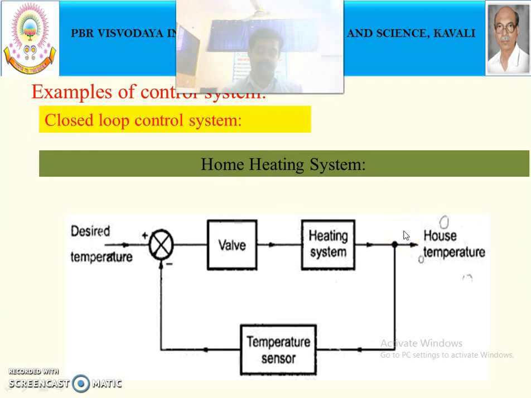Here we are having one feedback. By using a temperature sensor, we are getting the feedback, we are providing it to the input, and we are comparing with the set temperature. We are finding the difference between the set temperature and the temperature we are getting from the temperature sensor, and the error signal will be created. Depending upon the error signal, we will be either opening the valve or closing the valve of the heating system.